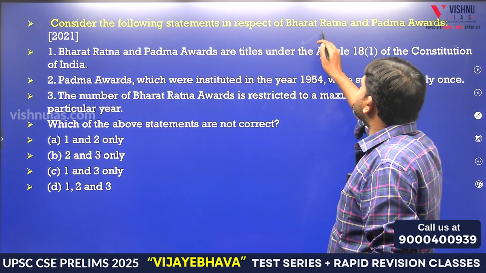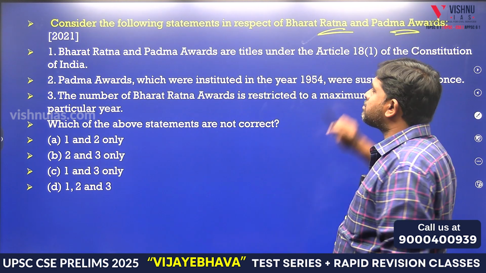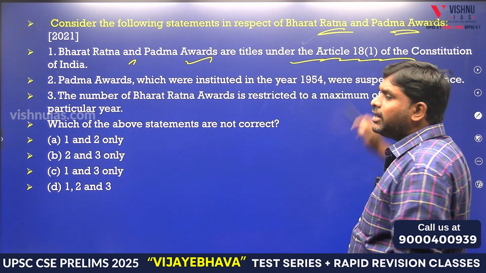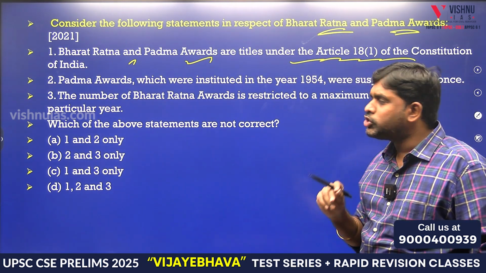Consider the following statements in respect of Bharat Ratna and Padma Awards. Bharat Ratna and Padma Awards are titles under Article 18, Clause 1 of the Constitution.